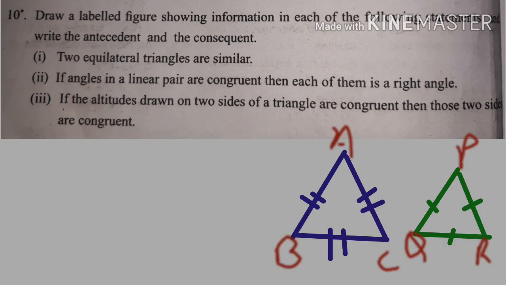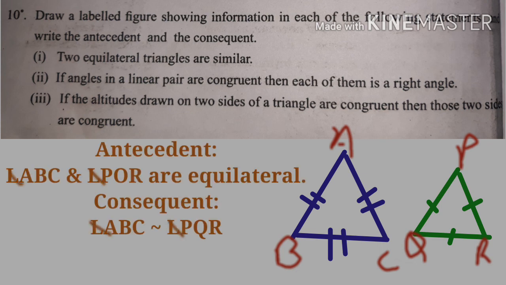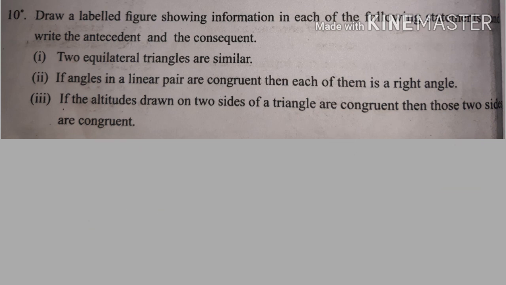Consider the statement in conditional form as: if two triangles are equilateral, then they are similar. In this, the antecedent is: two triangles are equilateral, that is, triangle ABC and triangle PQR are equilateral. The consequent is: triangles are similar, that is, triangle ABC is similar to triangle PQR.